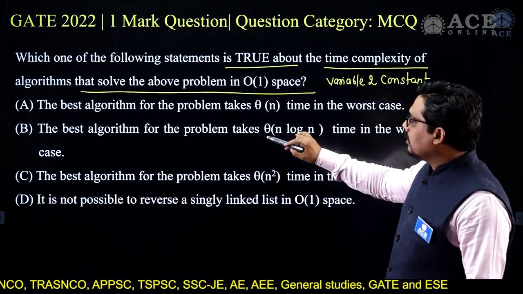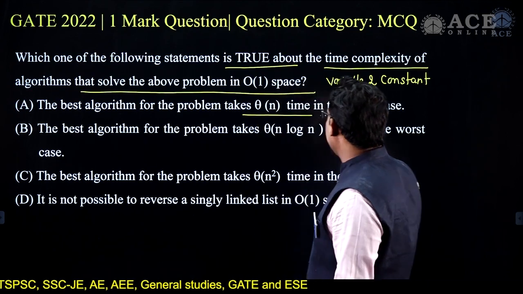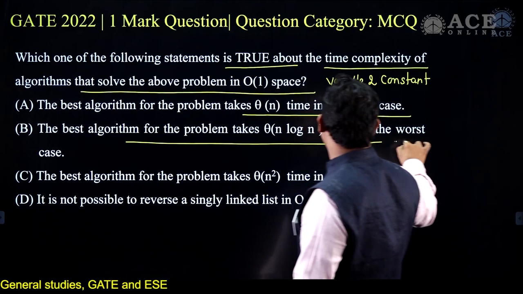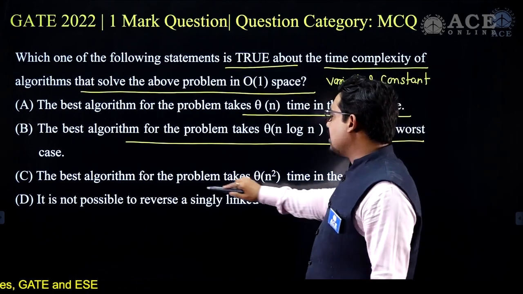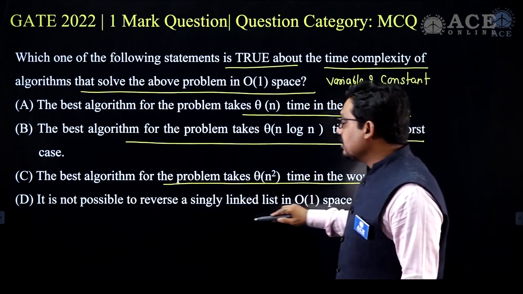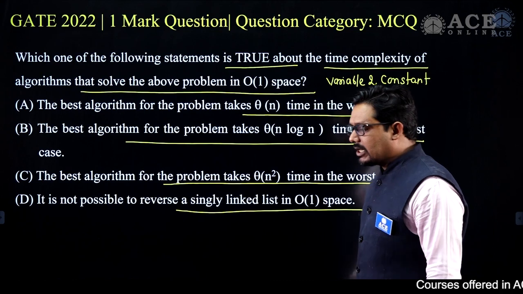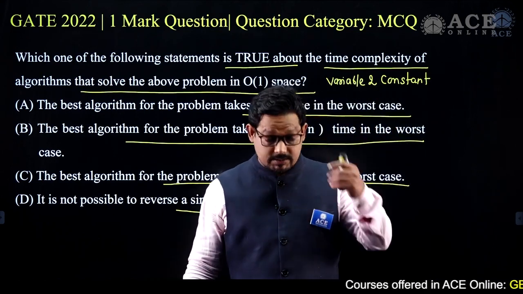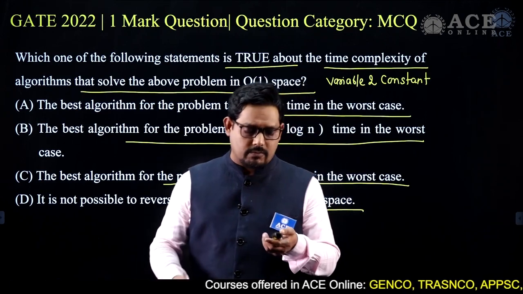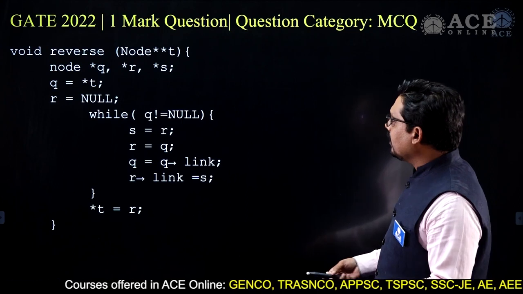Options are: the best algorithm for the problem takes theta of n time in the worst case; the best algorithm for the problem takes n log n time in the worst case; the best algorithm for the problem takes n squared time in the worst case; it is not possible to reverse a singly linked list in order of one space. Reversal of a linked list is a problem we always cover in class, and this is the algorithm for reversal.